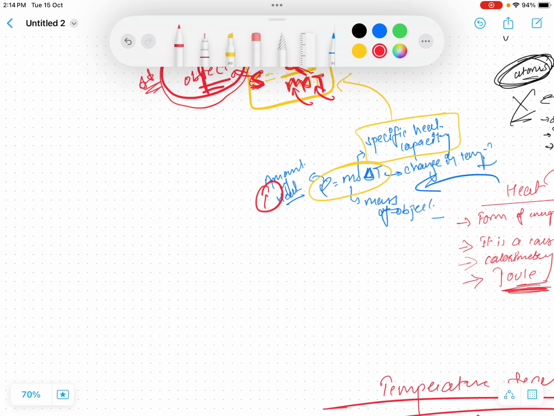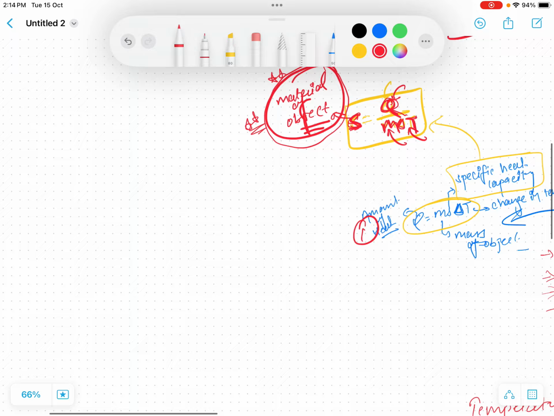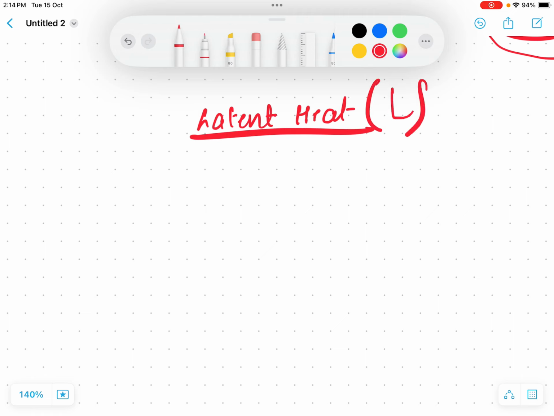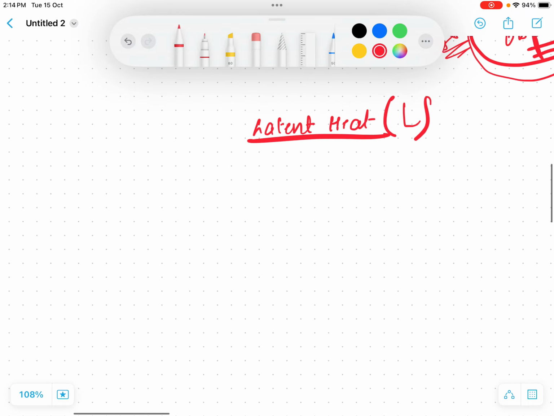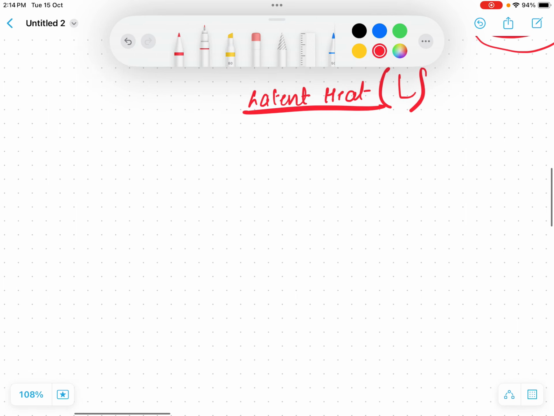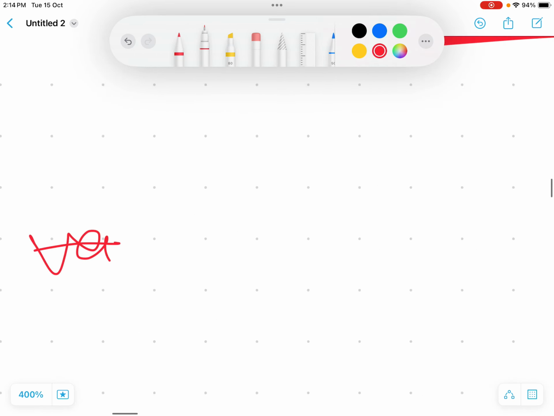Now let's talk about latent heat. We talked about specific heat. Now we talk about latent heat. Latent heat is denoted by L. Okay. So what is latent heat? It's a very beautiful concept. So let's say there's a water vapor.